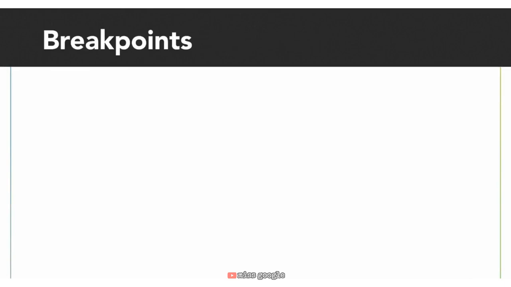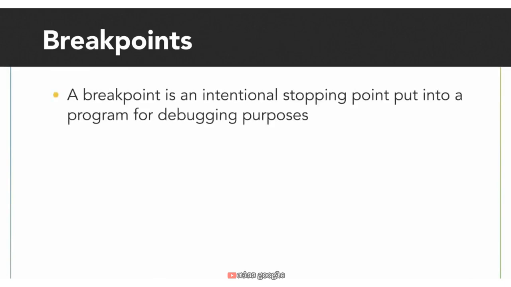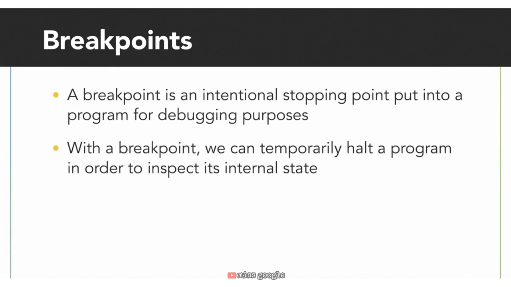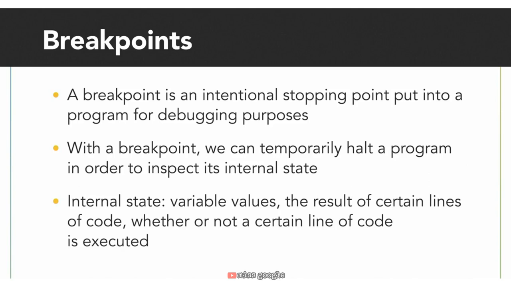Another tool that an IDE gives us is a breakpoint. A breakpoint is an intentional stopping point put into a program for debugging purposes. This allows us to temporarily halt a program in its execution in order to inspect the program's internal state. The parts of a program's internal state include the values of variables, the result of certain lines of code, and whether or not the program reaches a certain line of code in its execution. Instead of using print statements to reveal the program's internal state, we can pause the program during its execution and inspect its state as it executes. Let's see how this works.